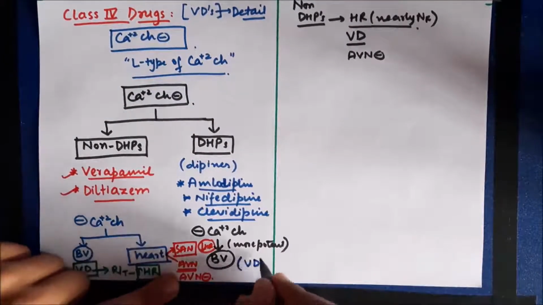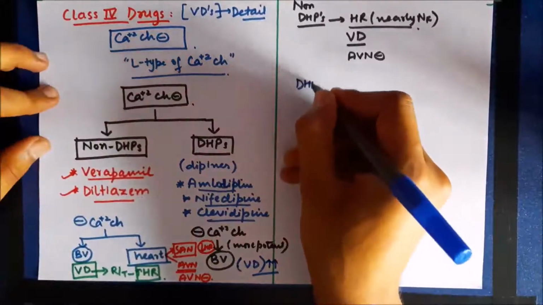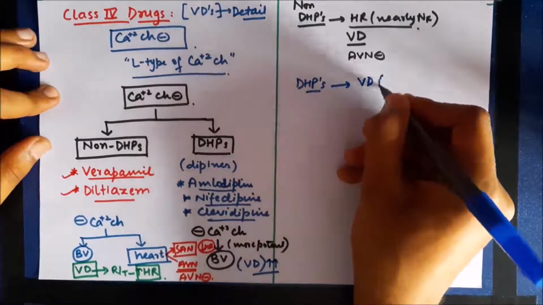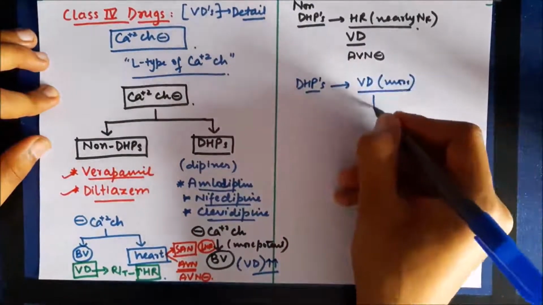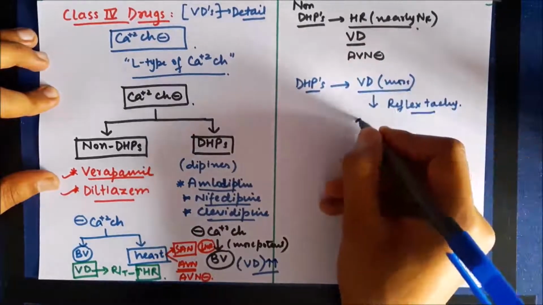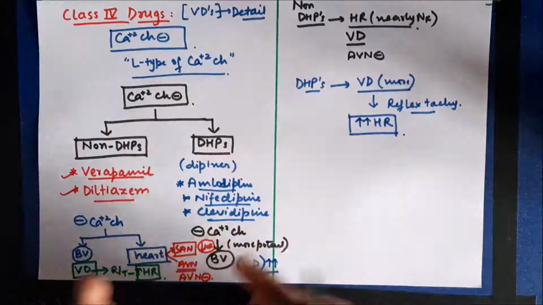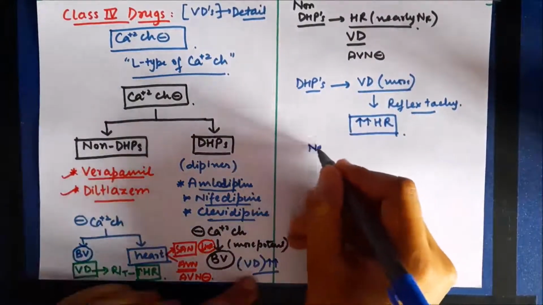So dihydropyridines block calcium channels in blood vessels and cause vasodilation, and this effect is more potent as compared to non-dihydropyridines. This more potent vasodilation results in reflex tachycardia, which causes an increase in heart rate. Since this effect is more potent, the increase in heart rate in this case is more as compared to non-dihydropyridines.